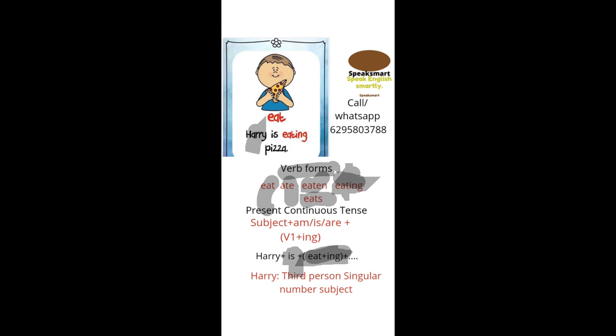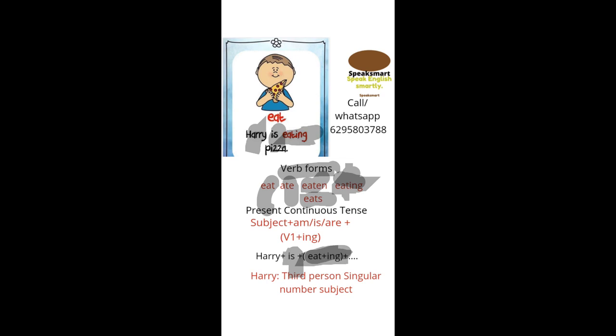Subject is Harry, auxiliary verb is, and verb plus ing is eating. Harry is eating pizza. So that is the present continuous tense.